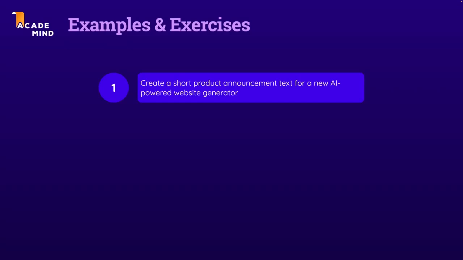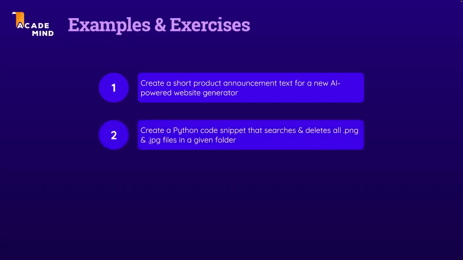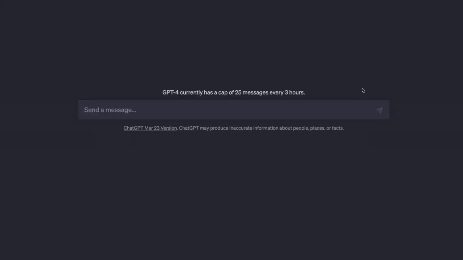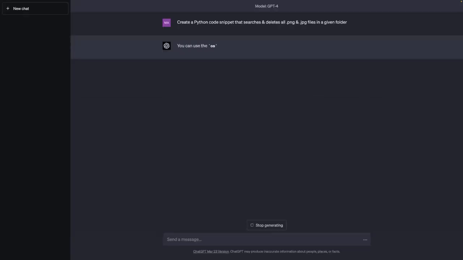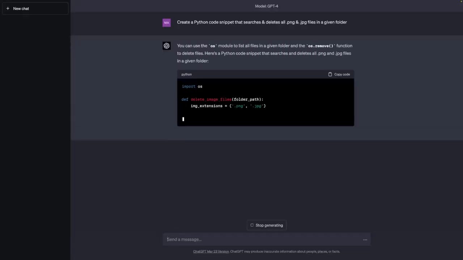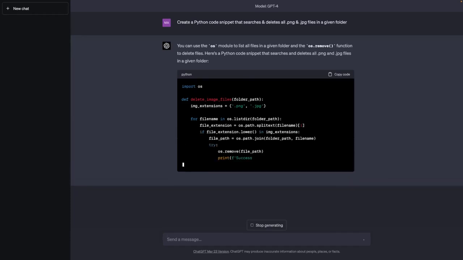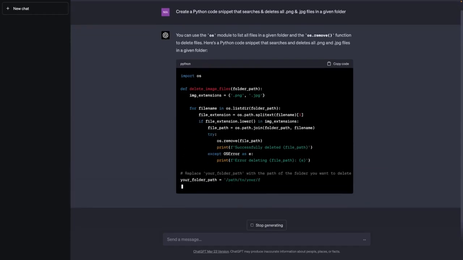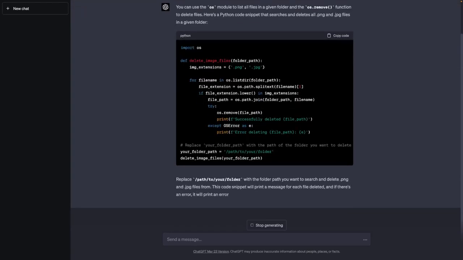So now, with that first exercise out of the way, let's dive into the next one. Create a Python code snippet that searches and deletes all PNG and JPEG files in a given folder. Now we could of course simply take that exercise text and paste it into the chat prompt here. And if we would send this, we would indeed probably get a result that is exactly what we want. We would probably get such a Python code snippet that we could use and that we could execute on our system to perform the intended task.